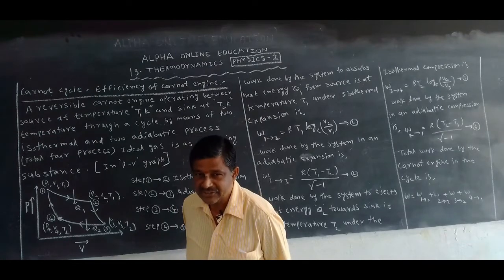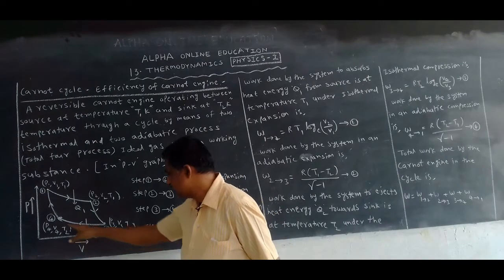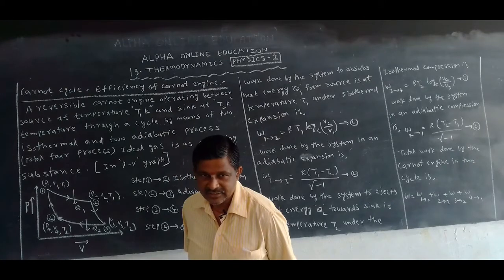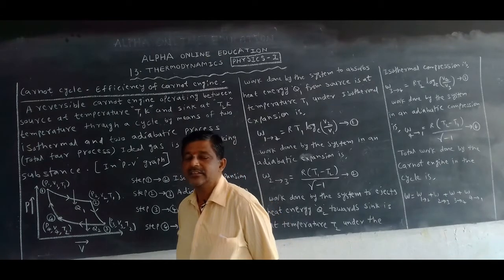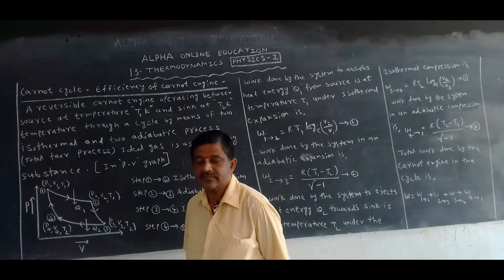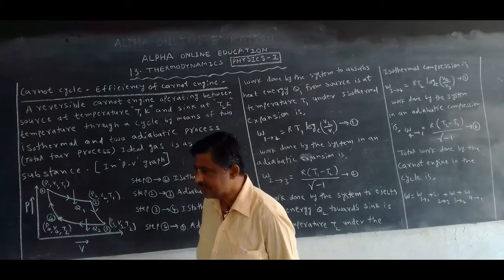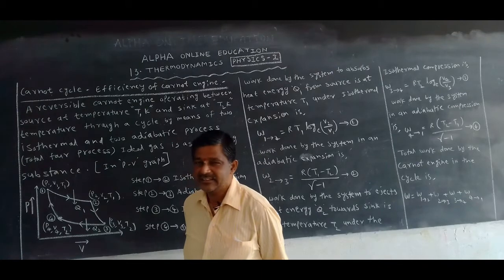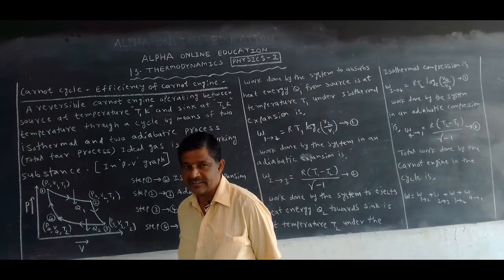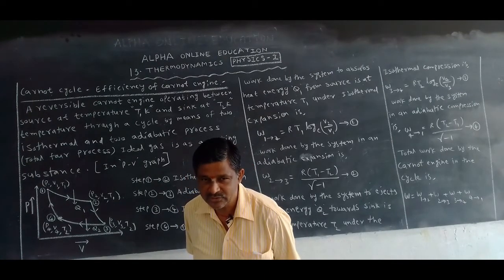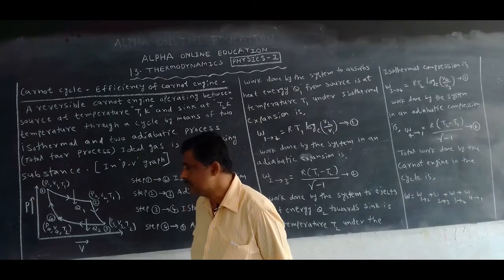Isothermal compression. After that, we want to take the working substance, otherwise the system, again on the insulating stand. On the insulating stand, the system or working substance again undergoes adiabatic compression.